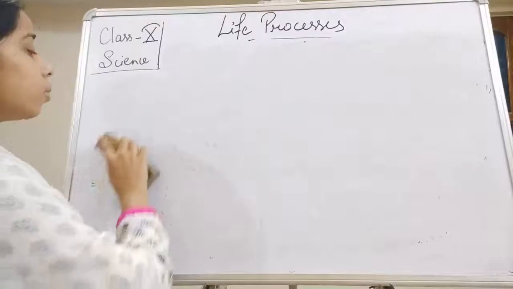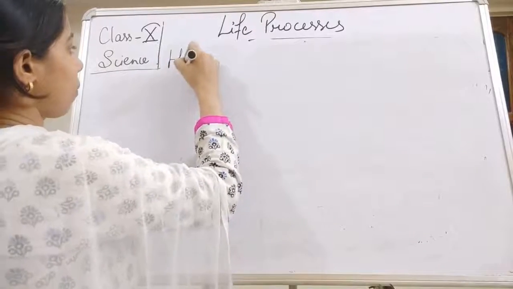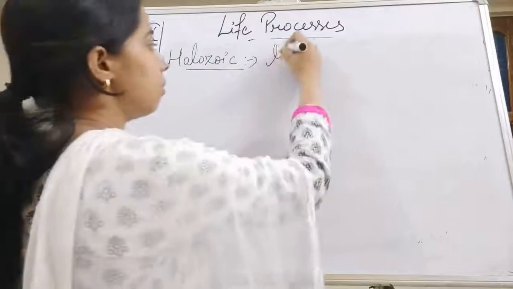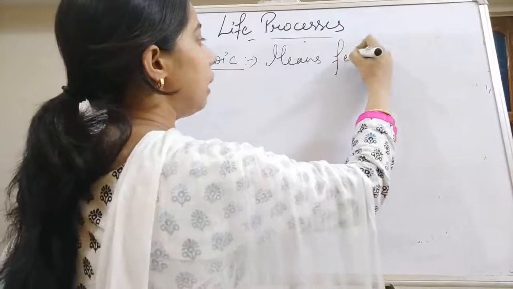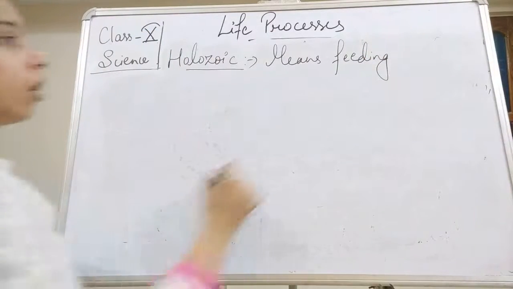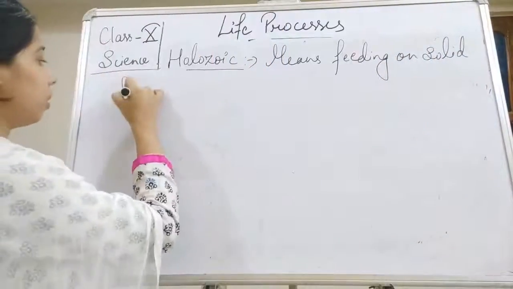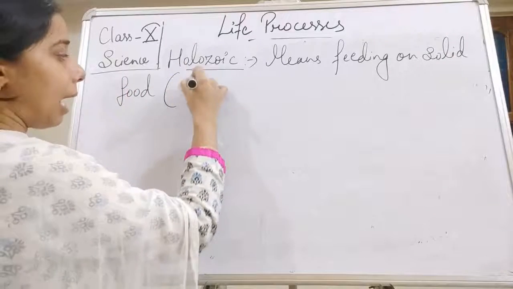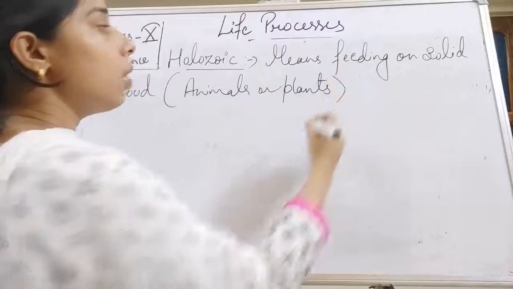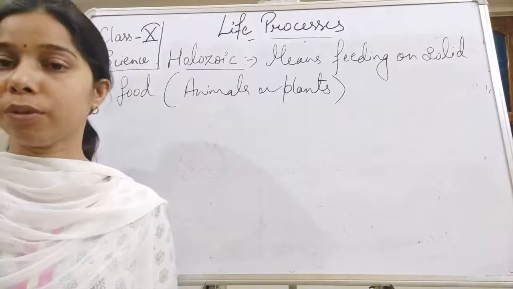Now you see, students, whenever we talk about the holozoic mode of nutrition, holozoic mode of nutrition means feeding on solid food. So it can be anything, it can be animals or plants, anything. So feeding on solid food, that kind of nutrition is the holozoic mode of nutrition.